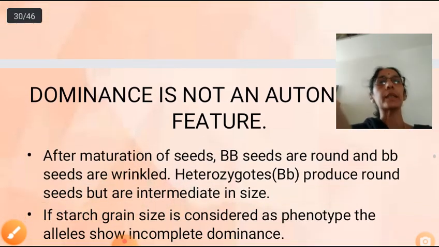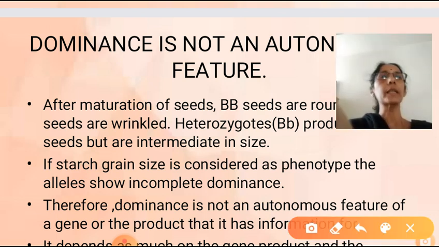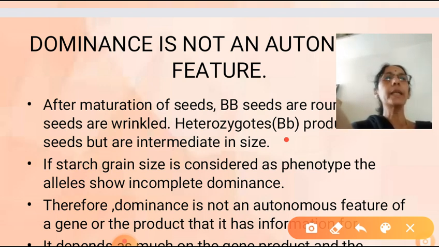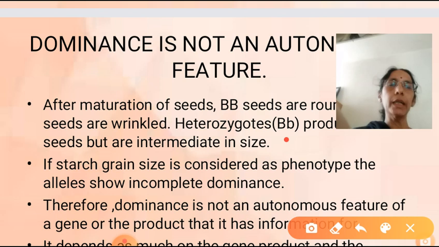Now, when it is under heterozygous condition, what is the heterozygous condition? Capital B, small b, the starch grain is of intermediate size. So, if starch grain size is considered as the phenotype, the allele is showing incomplete dominance. F1 is intermediate between both the parents. Clear? Under homozygous dominant, starch grain is larger. Under homozygous recessive, starch grain is smaller. Under heterozygous condition, it is intermediate.